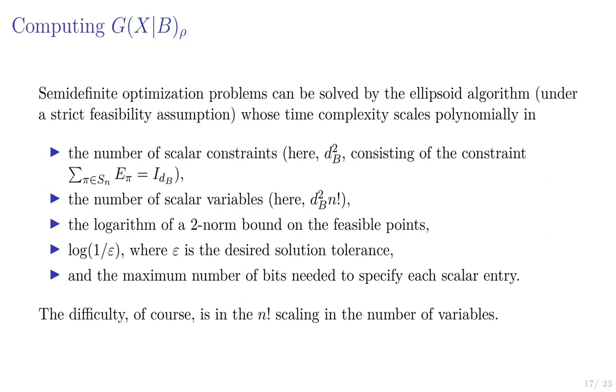And the number of scalar variables, and this is the problem, because we have one POVM element for every permutation, and there are n factorial permutations. And then some other quantities, like a solution tolerance, the bound on the feasible points, and so forth. So the real difficulty here is that the number of scalar variables we have is very large. So what can we do to address this to try to compute the guesswork?